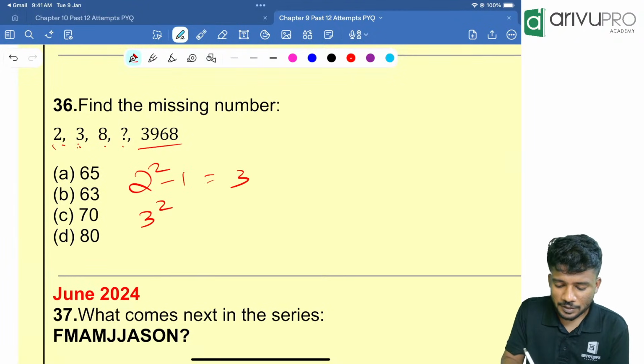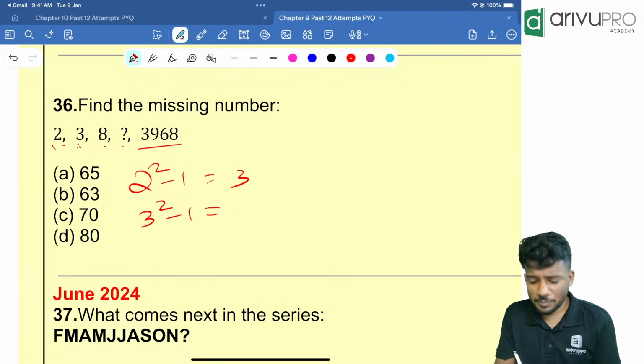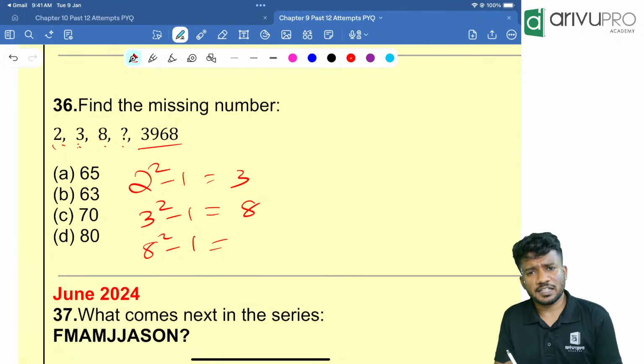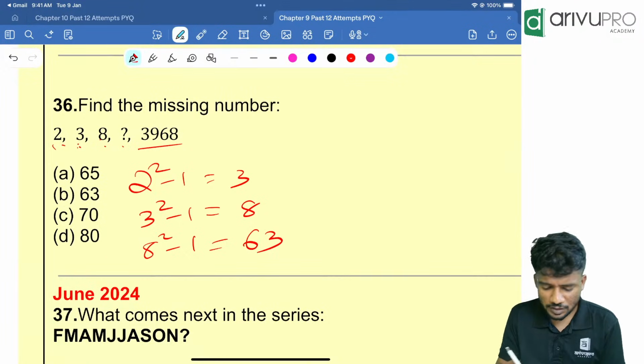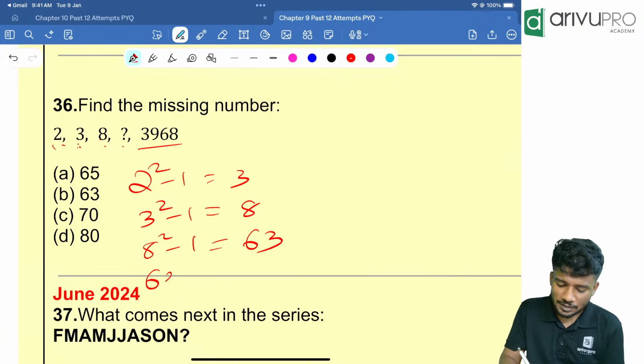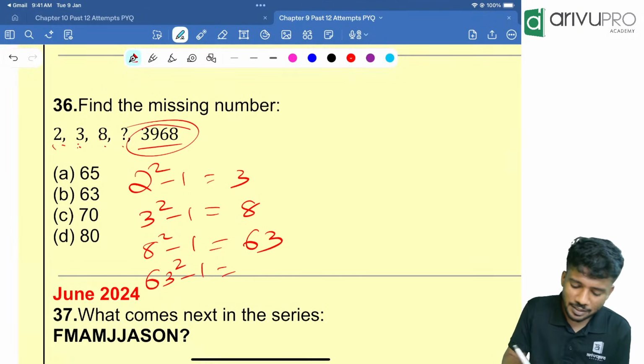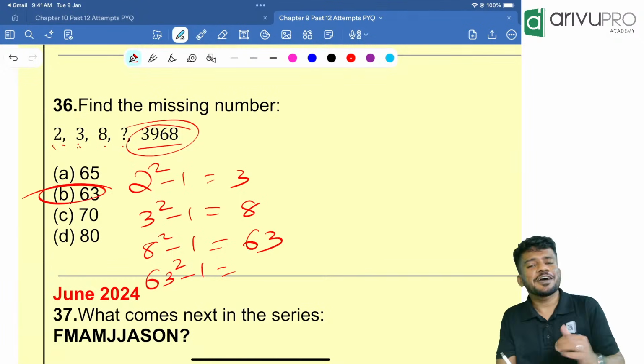Now next number should be 3 square minus 1. That is 9 minus 1 is how much? 8. Then 8 square minus 1 is how much now? That is nothing but 64 minus 1, 63. Next number should be what? 63 square minus 1, which is nothing but 3969 minus 1, which is nothing but 3968. So our right answer is option B.